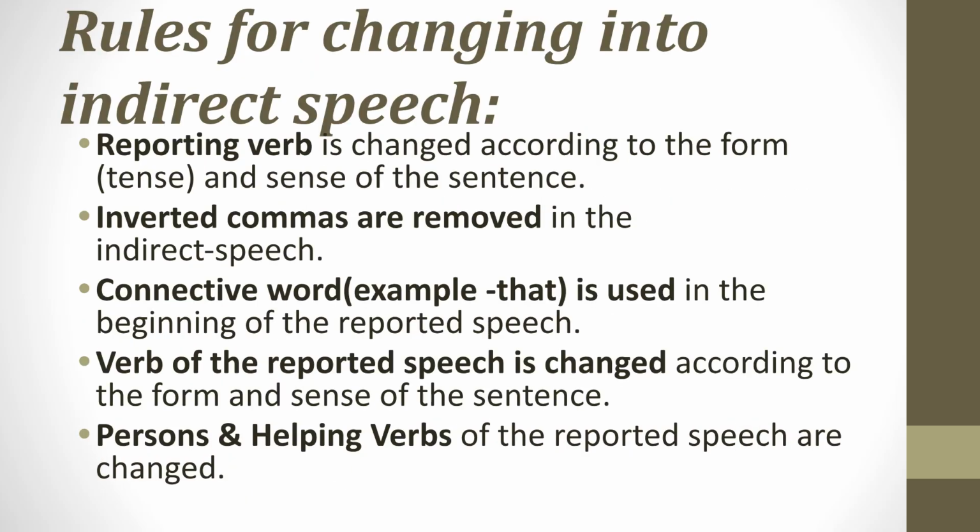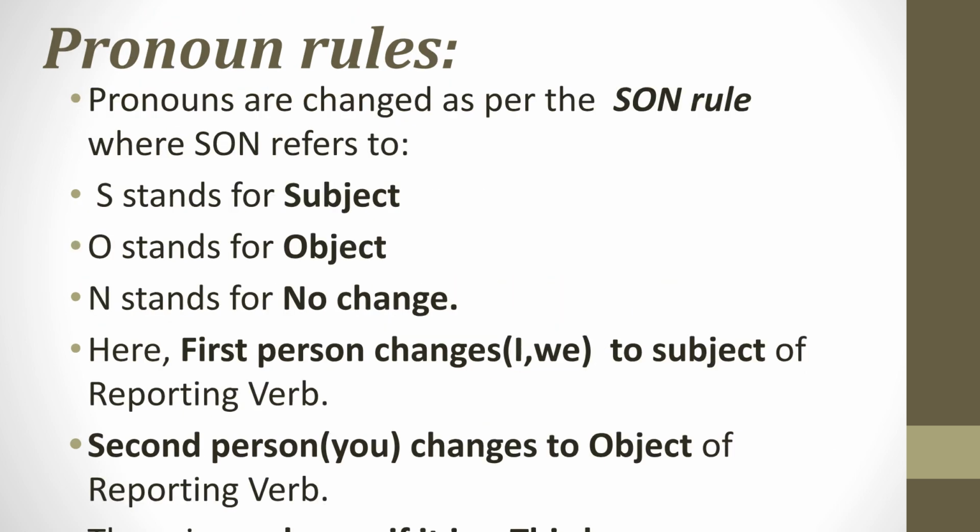To change a sentence into indirect speech, the reporting verb is adjusted for tense and sense. Inverted commas are removed, and a connective word, such as that, is often used. The verb, persons, and helping verbs of the reported speech are also changed. Pronouns are changed using the SON rule. S stands for subject, O for object, and N for no change.